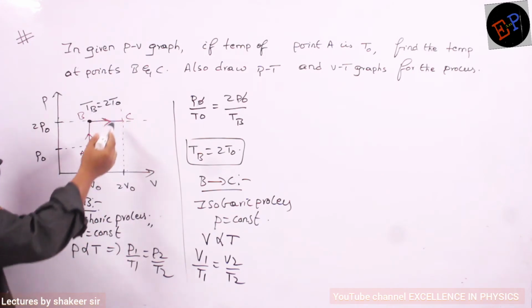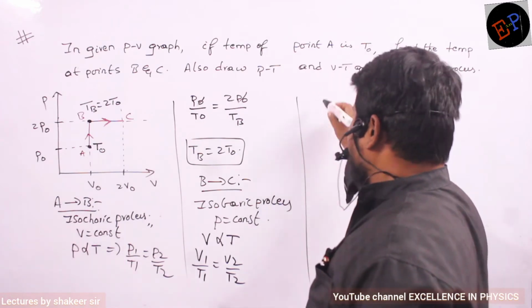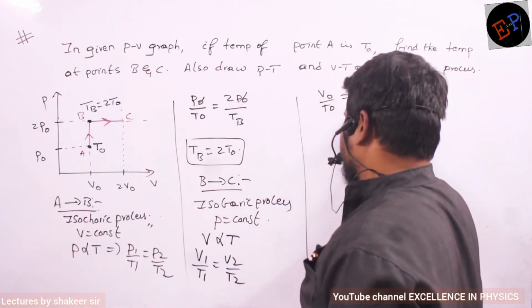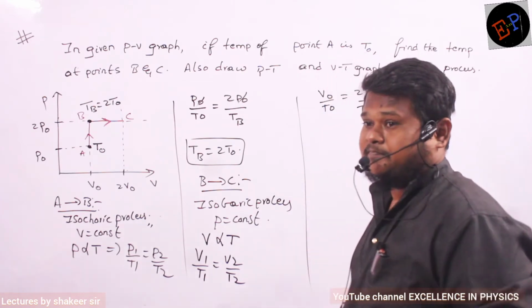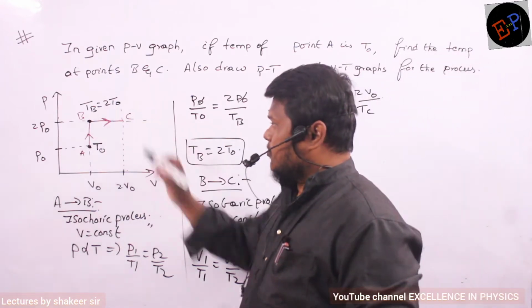So here the temperature at C I don't know. So let us substitute. Initial volume is V0, initial temperature is T0, final volume is 2 V0, final temperature is the temperature at point C. 2 T0. Here temperature is 2 T0, no, very good.